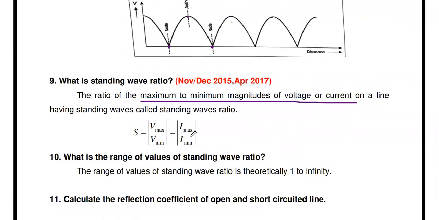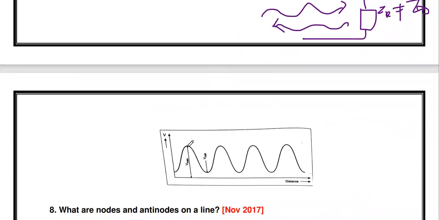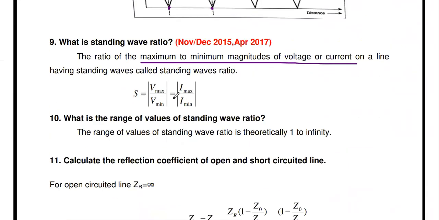Okay, so in that, the ratio of the maximum value. You see, this is the maximum value of the standing wave, and this is the minimum value of the standing wave. So Vmax divided by Vmin. The modulus of Vmax divided by Vmin is called the standing wave ratio. Or otherwise, it is the ratio of maximum current divided by minimum current. It is also the standing wave ratio.